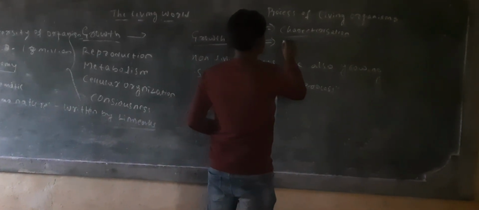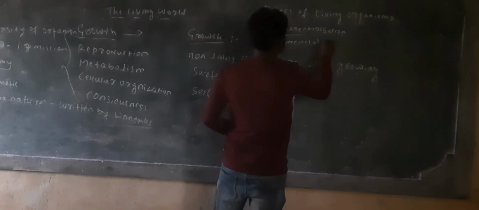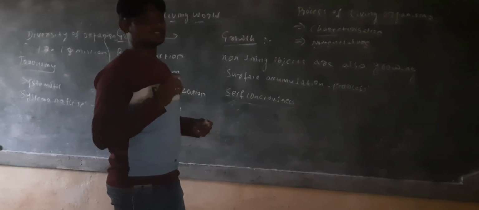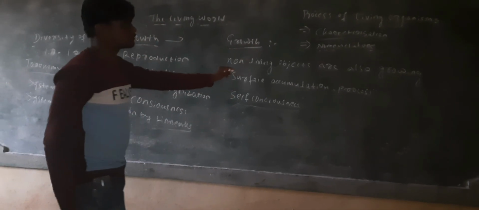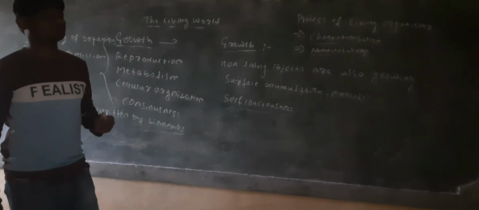And next is nomenclature. Nomenclature is the standardization of naming of organisms, because all over the world we should use only one name for an organism. So nomenclature is very important. We use binomial nomenclature.